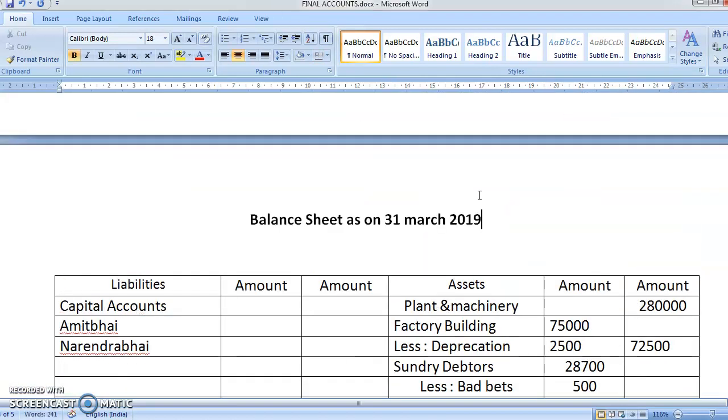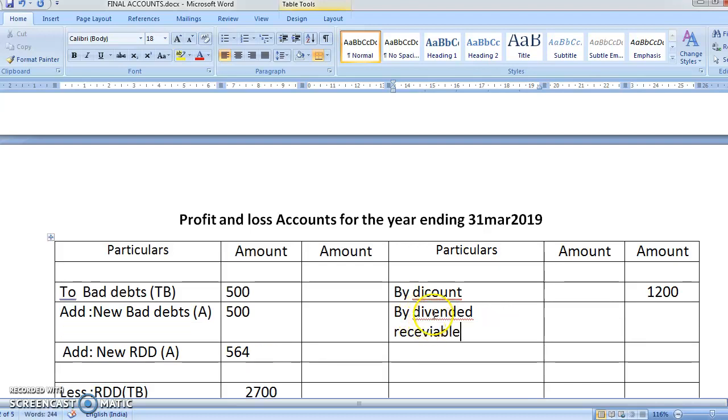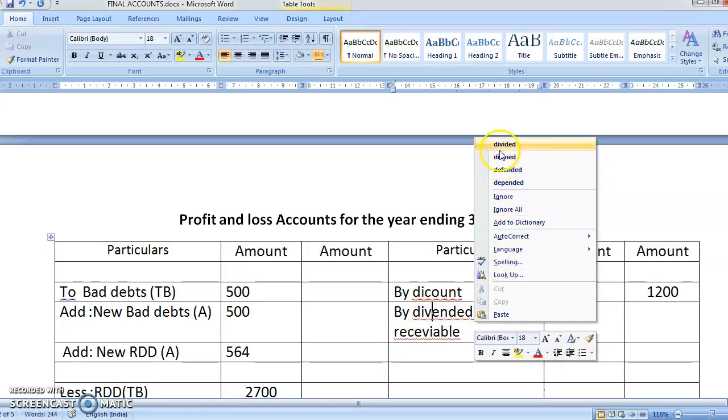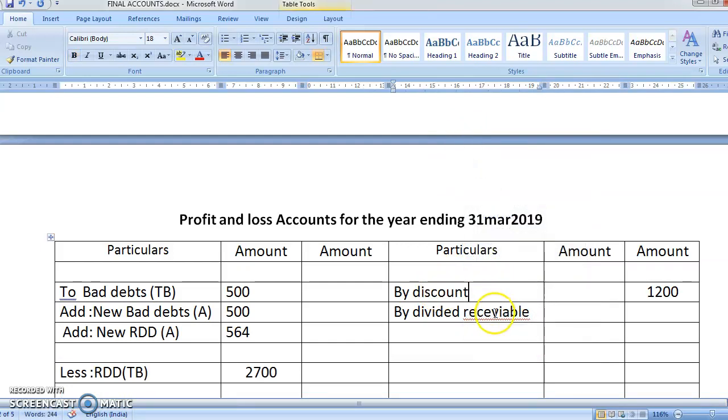And the second effect will come here in the profit and loss account. You'll write here: by dividend receivable. Okay, how much is the receivable? Dividend receivable is 2,000. Getting it, students? So by this we have completed everything. Now only the totaling part is remaining.